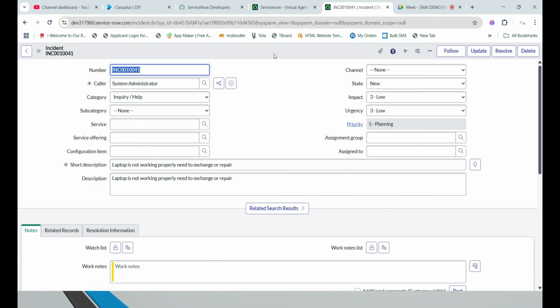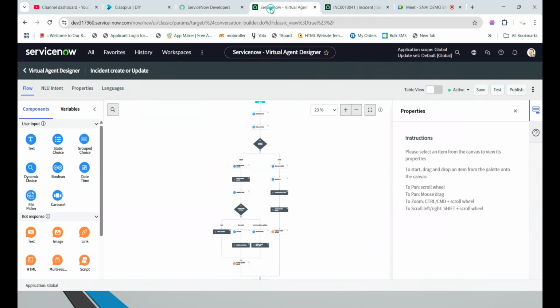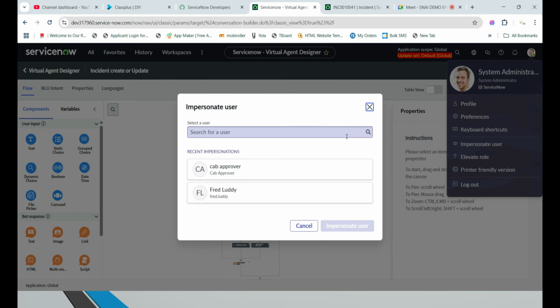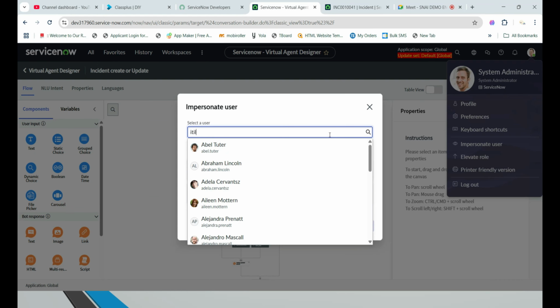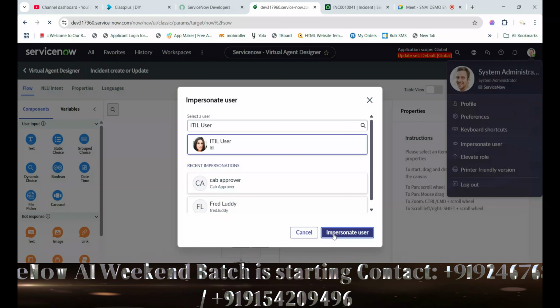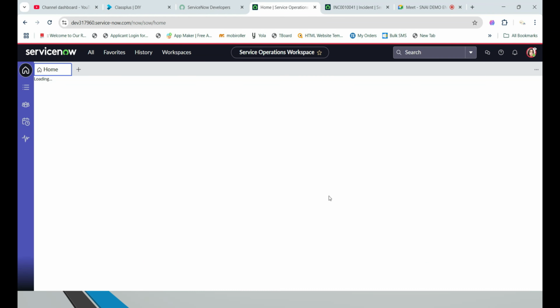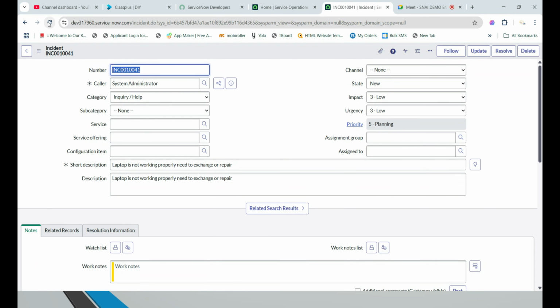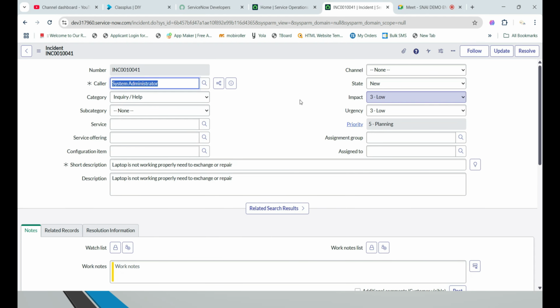As of now I just created an incident ticket, that's correct. Now I want to impersonate, which is nothing but moving in as an ITIL user. So now I'm not a system administrator; I became an ITIL user. The ITIL user can open the same record, because the ITIL user is the person who assigns the assignment group properly.